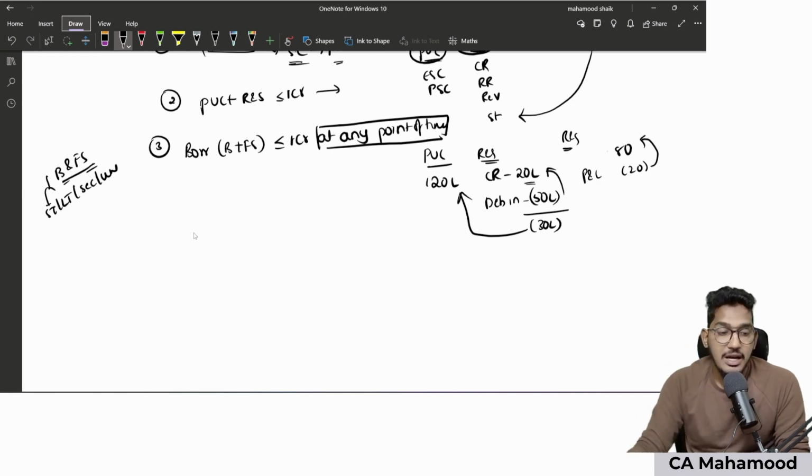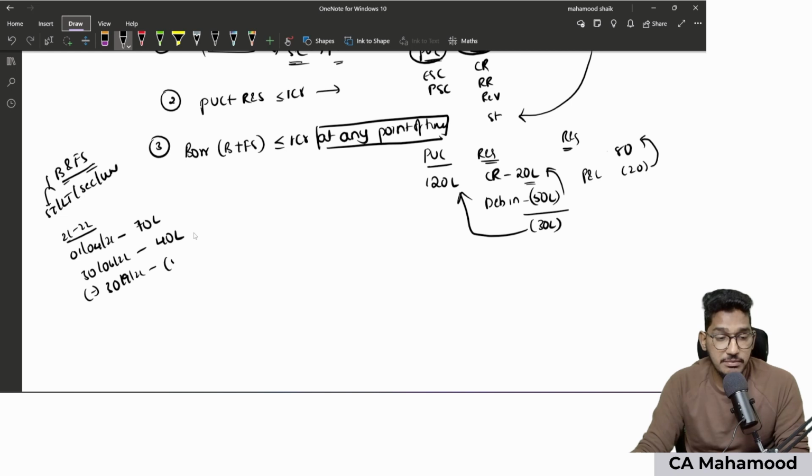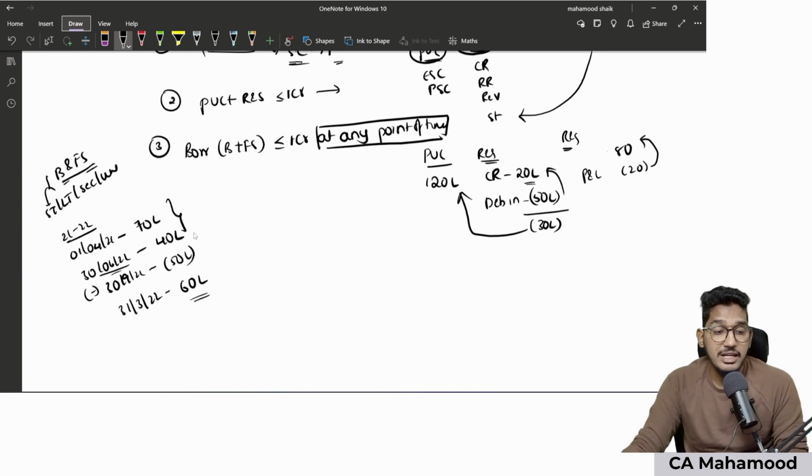Like for example, a typical example I will give you. 21-22 financial year, opening date 1/4/2021, borrowings from banks and financial institutions 70 lakh rupees. As on 30th of June 21, the company has taken additional borrowings of 40 lakh rupees. During the current year, the company repaid some borrowings to the extent of 50 lakh rupees. As on the balance sheet date, that is 31st of March 2022, the closing balance is 60 lakh. CARO becomes applicable or not? Yes, it becomes applicable. Why? Because from 30th of June till 30th of September, the outstanding balance is 110 lakhs, which has exceeded 1 crore rupees. CARO becomes applicable at any point of time is very, very important.